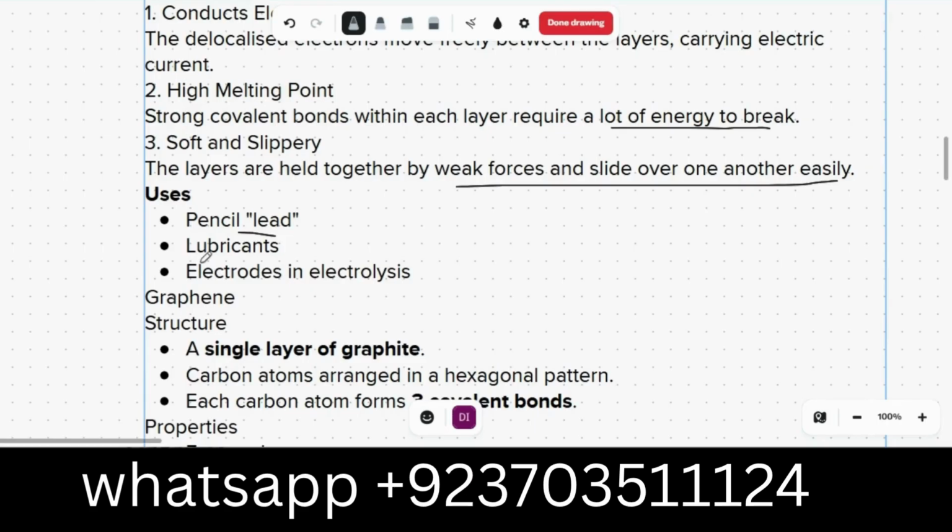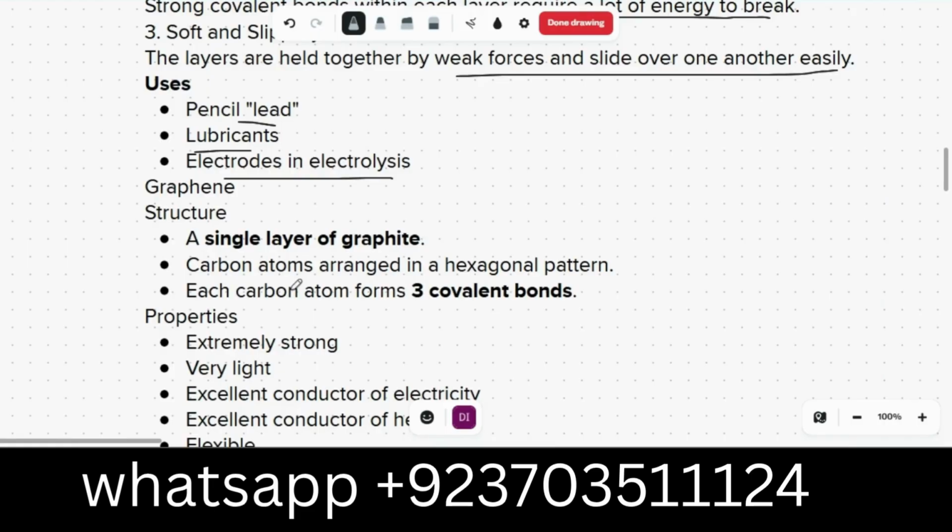We also use it for lubricants and for electrodes in electrolysis, because it has free delocalized electrons, so it can be used as an electrode. Why? Because it is not very soluble in water, so it will conduct electricity at that specific temperature.